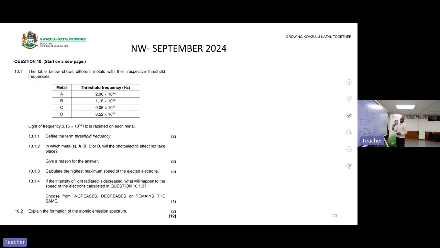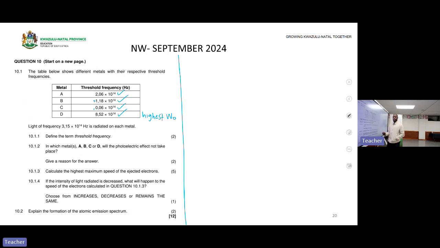Let us move on. This is the next question. Please bear with me because I want you to look at the question, then before I say the answer, have the answer on top of your head. The table below shows different metals with their respective threshold frequencies: metal A, metal B, metal C, metal D. Now, what is happening here? The threshold frequency of these two has decreased, and this one has the highest threshold frequency. So this one will have the highest work function